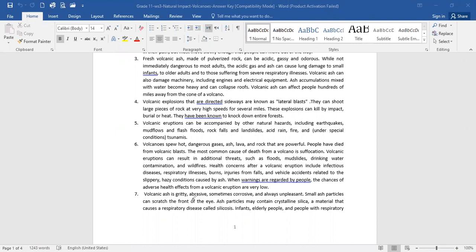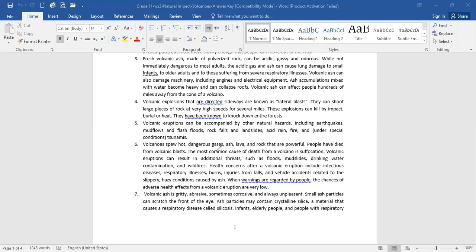The earth would tremble, mud flows, flash floods, rock falls, landslides, acid rain, fire, and under special conditions, tsunami. If the volcano is near a water body, near the sea, near the ocean, chances are huge waves will be displaced from the sea or ocean and move inland.